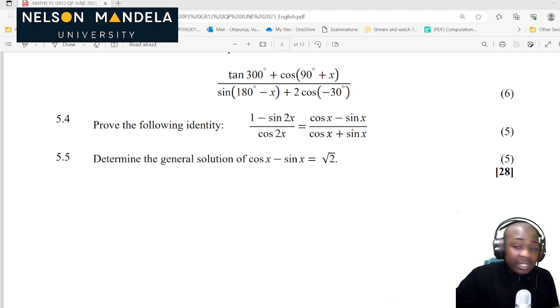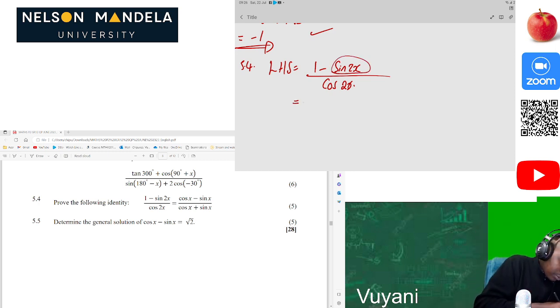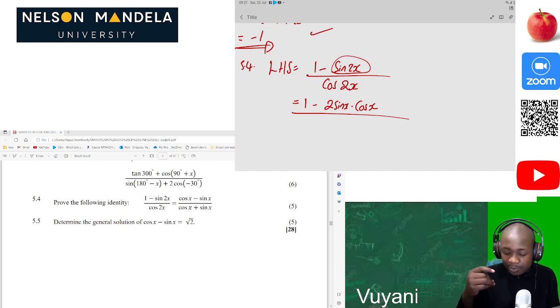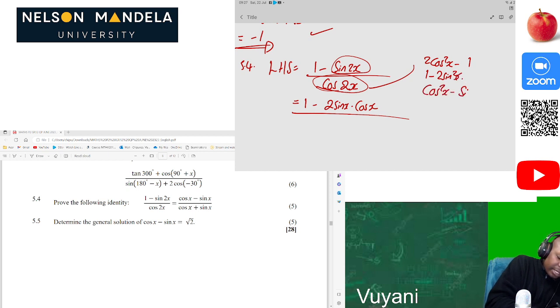So I want to prove the left-hand side because you can see that we have double angles there. So we can play around with that so that you can at least get a final answer from that. So from that, we can see that this is a double angle. So this will be 1 minus 2 sine of x times cos of x divided by 1. Then we have cos of 2x. And of course, this is also a double angle, but you must be careful which one we are going to substitute with. Okay, so we know that this one can either be 2 cos squared of x minus 1, or it can be 1 minus 2 sine squared of x, or it can be cos squared of x minus sine squared of x.